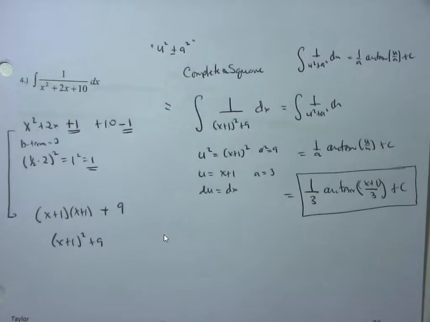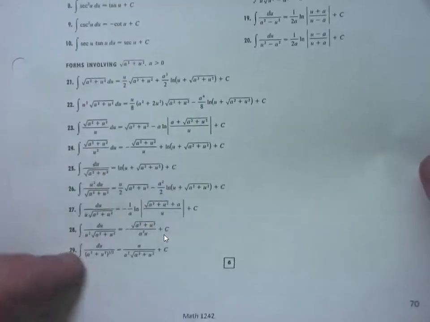So we got it. But the reason why we put this one in the notes is because of this right here. People are getting almost all the credit for this one, except for one thing. You're supposed to tell me what formula number this is. And they look and look where the a squared plus u squared formula is, and that formula isn't there.